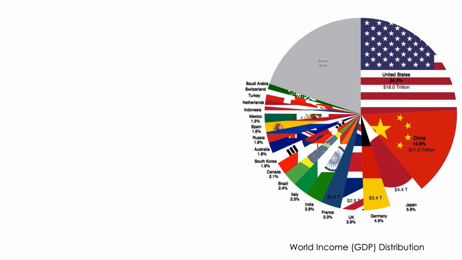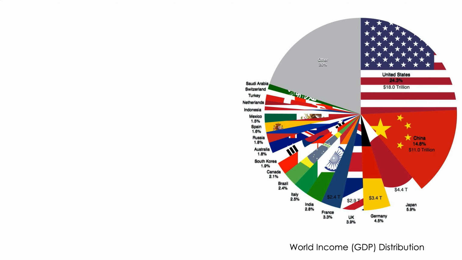The other 160 odd countries, they all share 20% of the entire world's wealth. So that should tell you a lot about where the wealth is in the world. So if you live in one of these countries, it's not to say that you are necessarily rich. It just means that you're living in some of the wealthiest countries in the world. But remember though, these are just GDP numbers. This isn't GDP per capita.